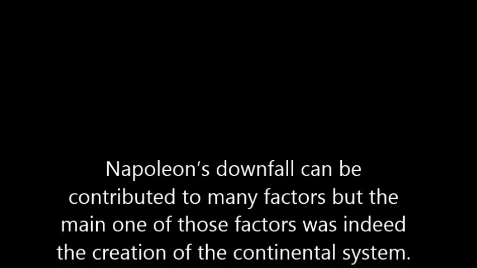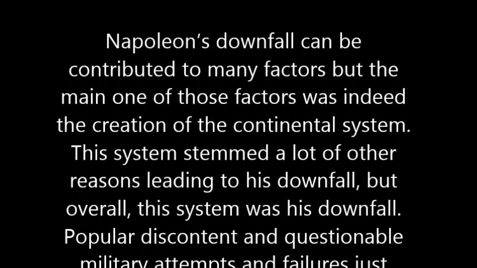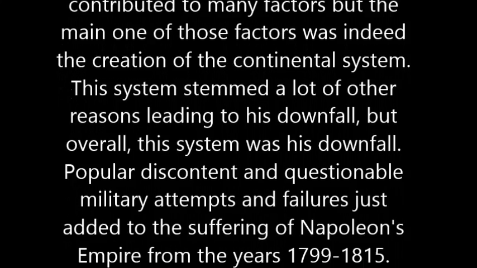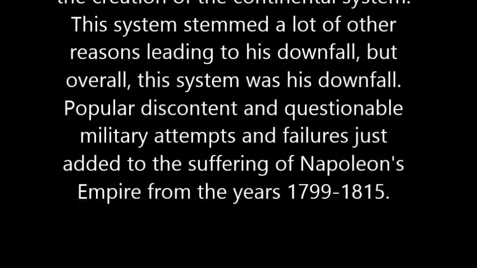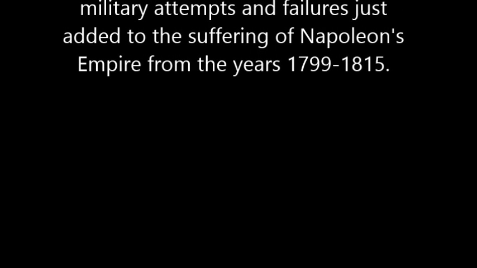Napoleon's downfall can be attributed to many factors, but the main one of those factors was indeed the creation of the Continental System. This system stemmed a lot of other reasons leading to his downfall, but overall this system was his downfall. Popular discontent and questionable military attempts and failures just added to the suffering of Napoleon's empire from the years 1799 to 1815.